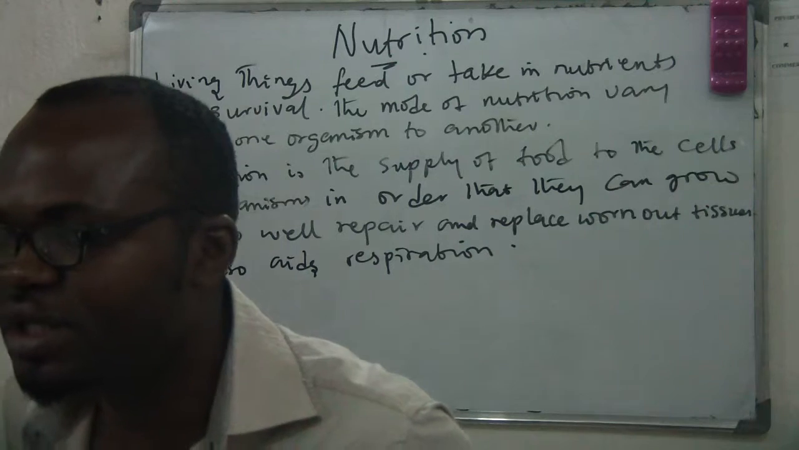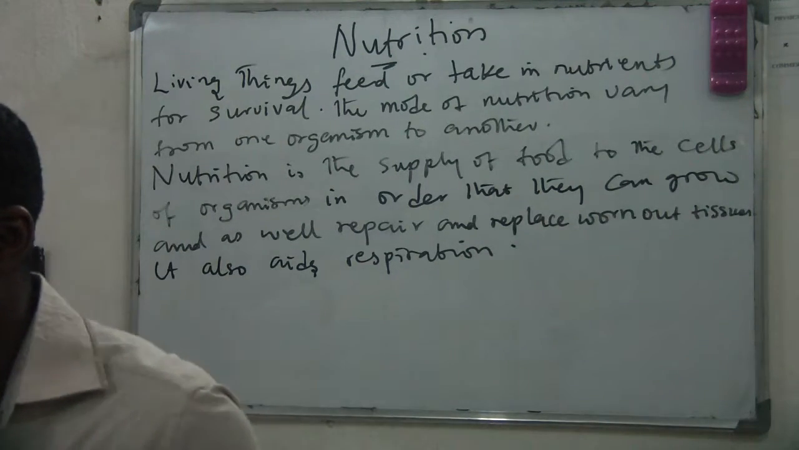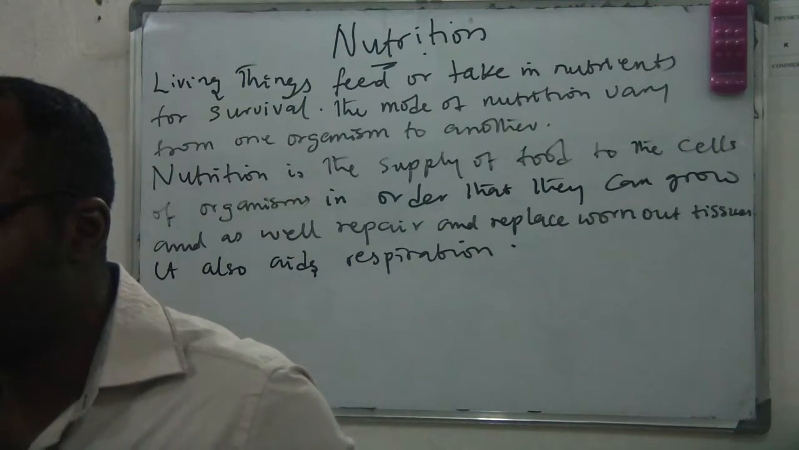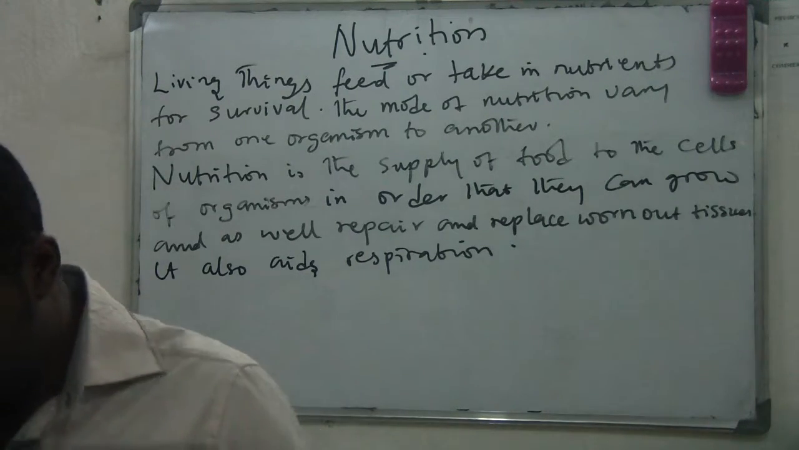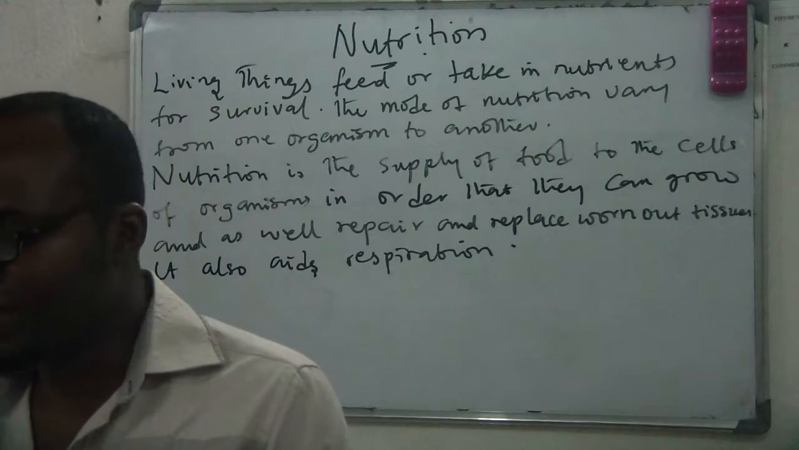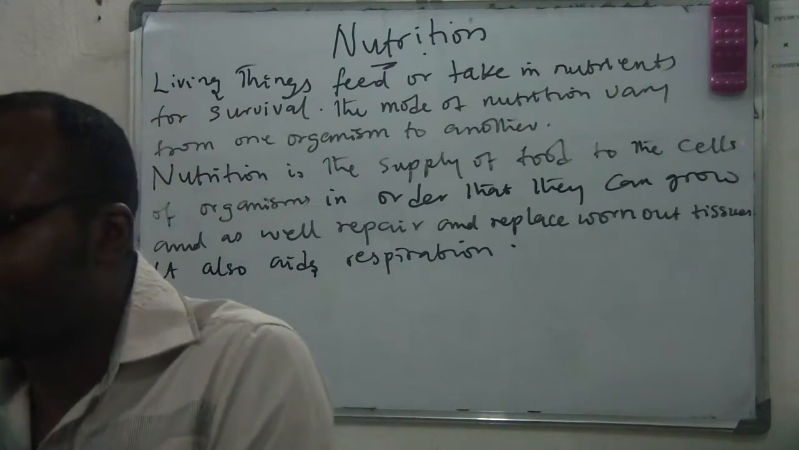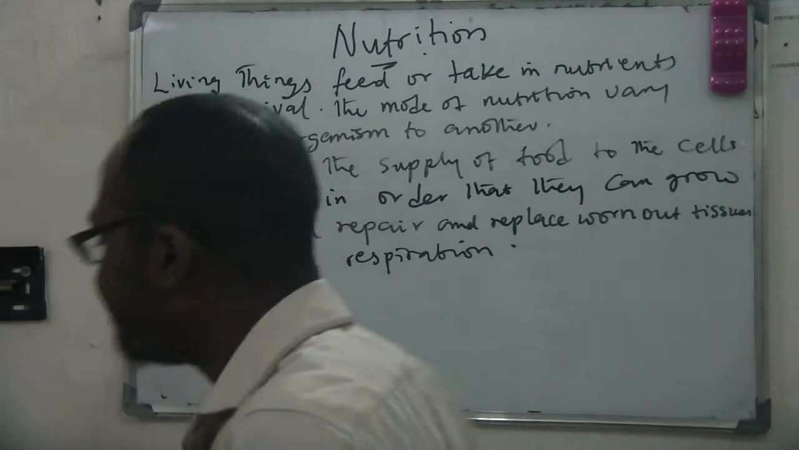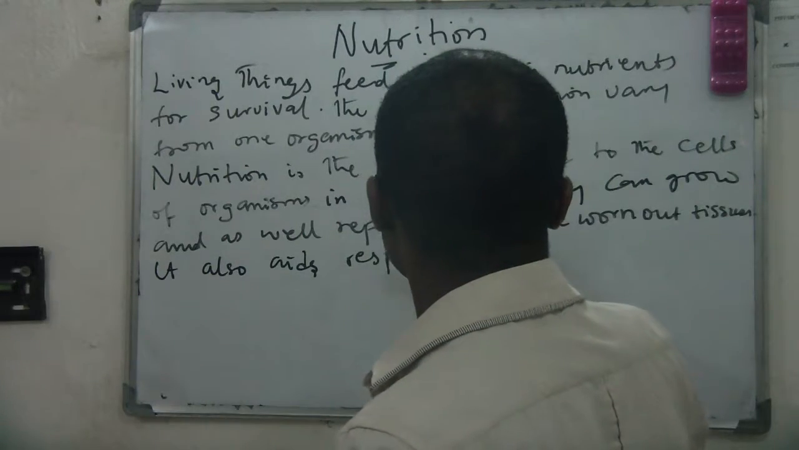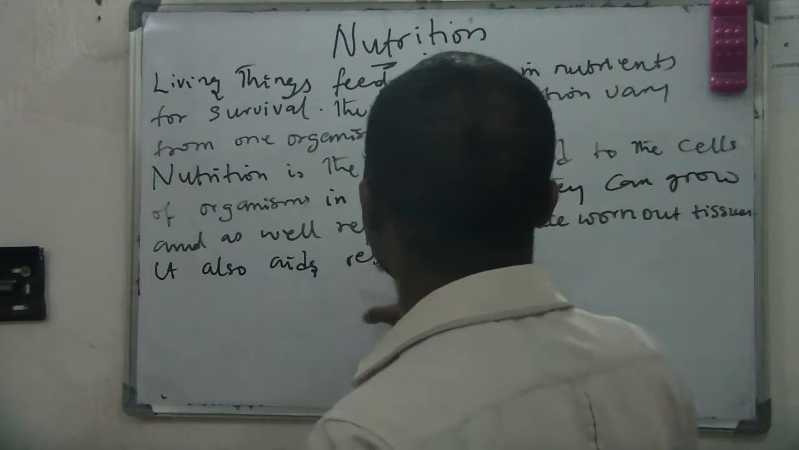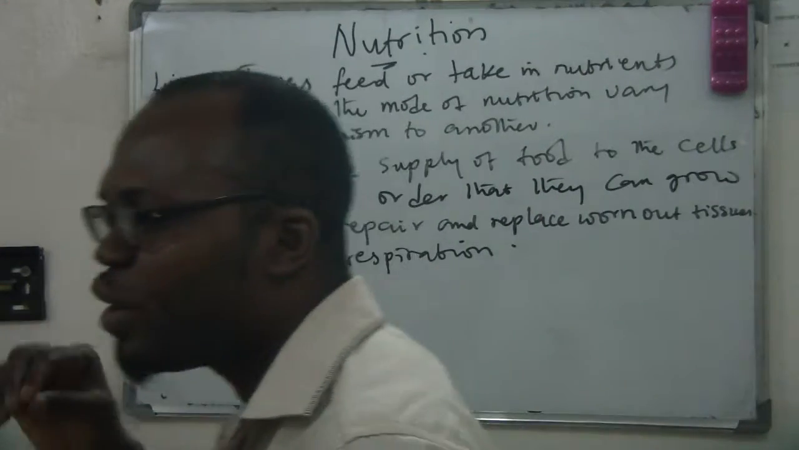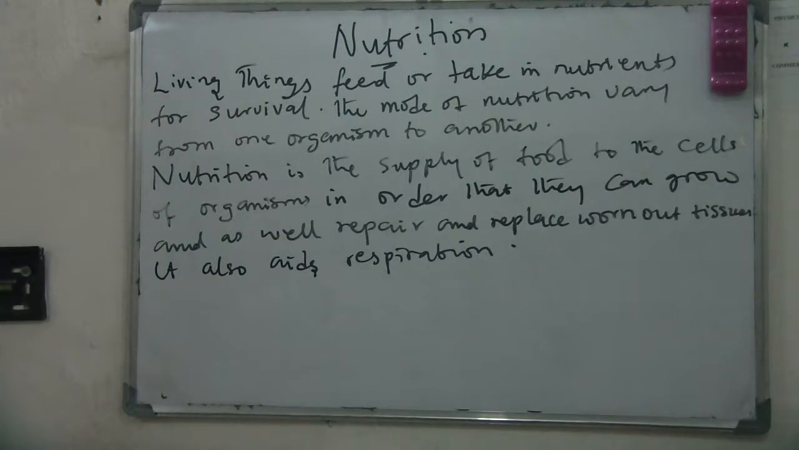During the war, you see those Biafran kids that don't eat food, they are malnourished, isn't it? Because they need food for them to grow. If you want to grow and look good, you have to eat food, because it's the food that helps the cells to grow. Is that clear? So there is need for supply of food so that they can grow, and as well repair and replace worn out tissue.